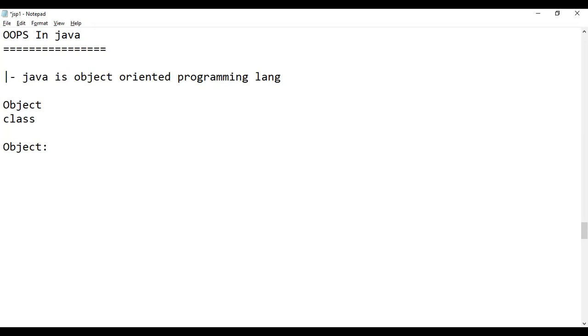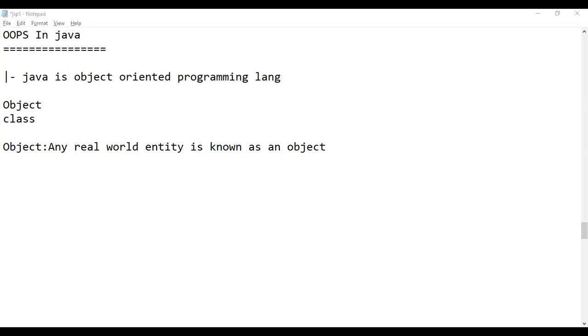If you talk about object, in the real world, in real life, everything is an object which can exist in this world physically. So we can say any real world entity is known as an object. So anything, look around right now, whatever you will find, each and everything is an object.